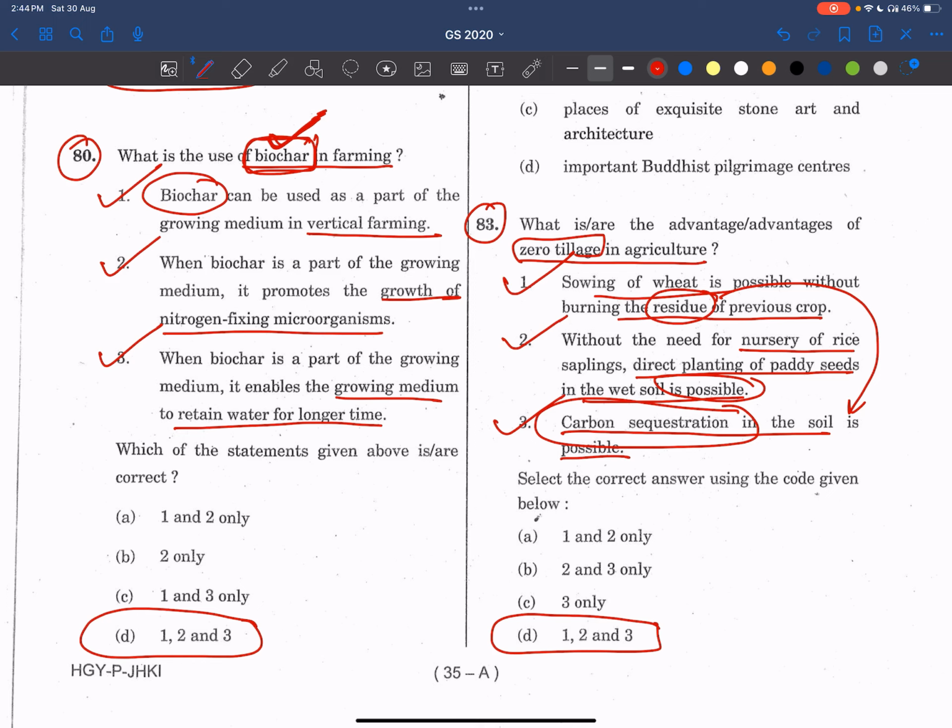Now see what we have to do. We have discussed before that agriculture from the perspective of the environment is also very important, especially conservation agriculture and sustainable agriculture. All these things, zero tillage, and there are other methods as well. So we have to read about all those things, friends. UPSC is focusing on agriculture, especially from the environment point of view.